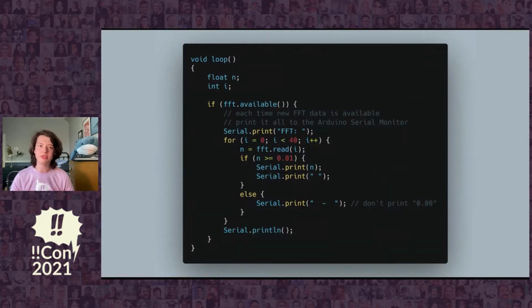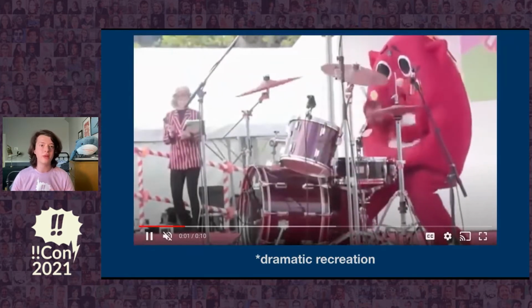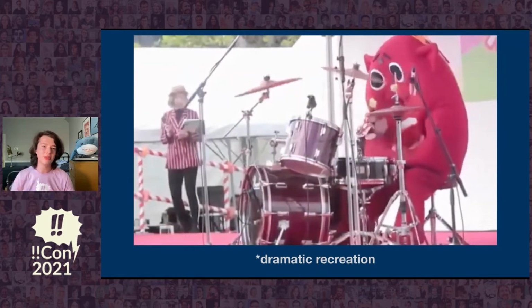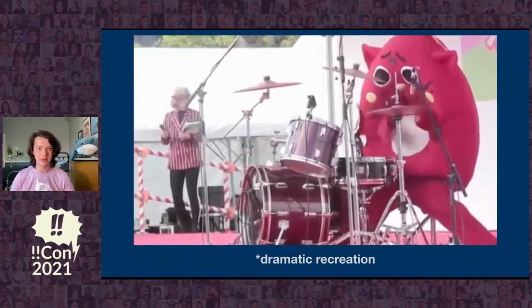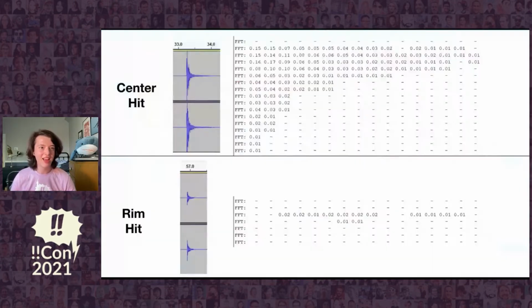So, using one of the examples included with the library, I made a test program that listens to audio from a computer over USB and prints the FFT arrays to the console whenever it hears a sound. Then I recorded some drum hits and played them back, so I'd have a repeatable signal and wouldn't have to go back to the drum and smack it every time I recompiled. So here are some representative hits along with their corresponding FFT readouts.